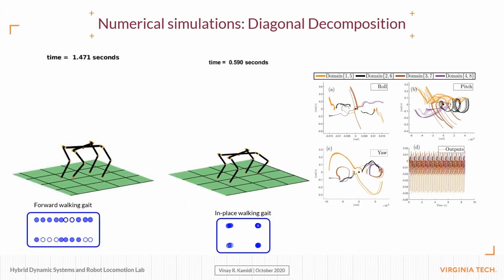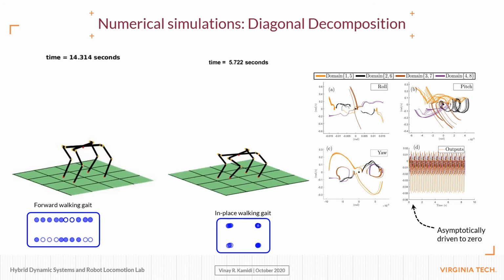Finally, we present the numerical simulation results for the diagonal decomposition scheme. With reference to the phase portraits provided to the right, we can see convergence to an orbit clearly. Furthermore, the virtual constraints are asymptotically driven to zero. We report that both in-place and forward walking gaits are stable.